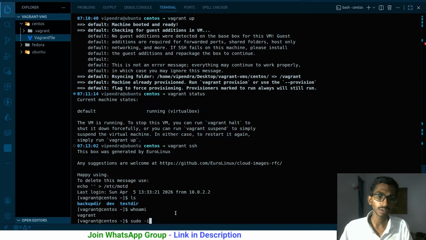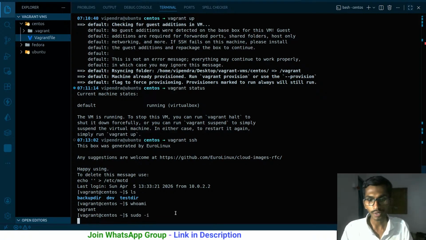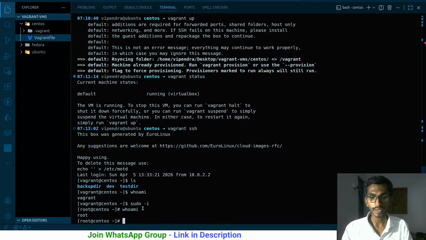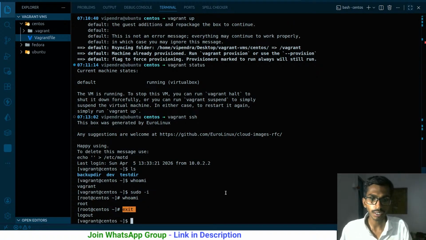That simply means I am the normal user. If I want to switch to the root user, I have to run this command, and now I am the root user here. That simply means if I run whoami right now, I'm going to be the root user. To exit the root user, just write exit and you will be exited.